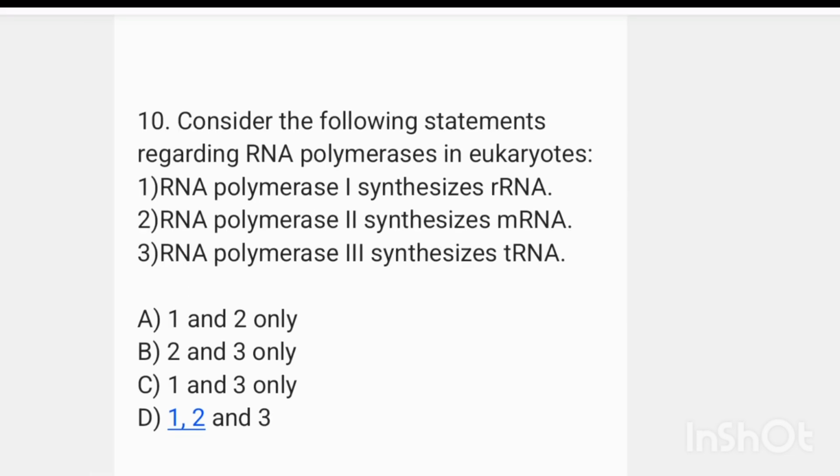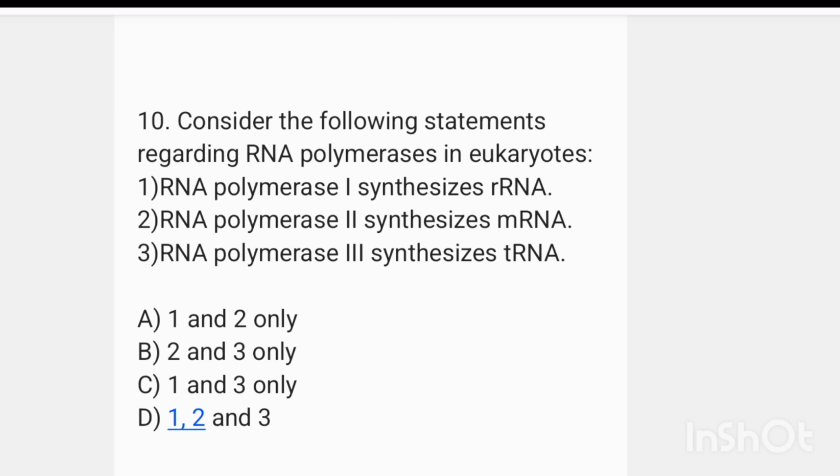Tenth question. Consider the following statements regarding RNA polymerases in eukaryotes. 1. RNA polymerase 1 synthesizes rRNA. 2. RNA polymerase 2 synthesizes mRNA. 3. RNA polymerase 3 synthesizes tRNA.